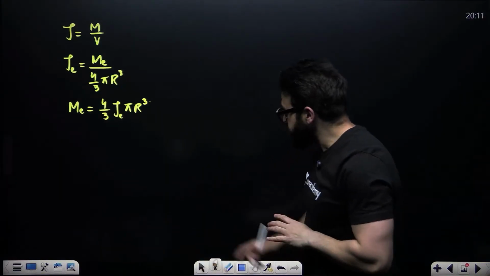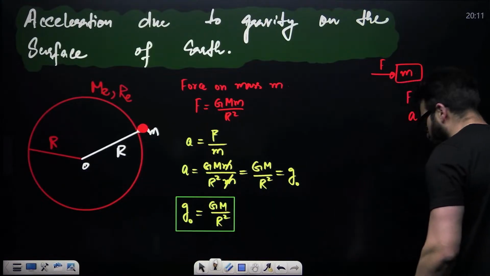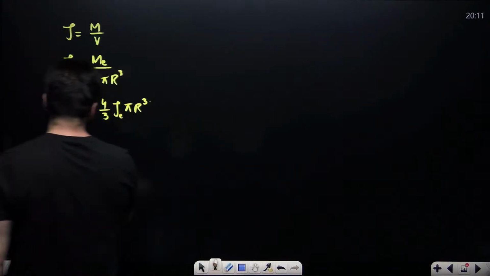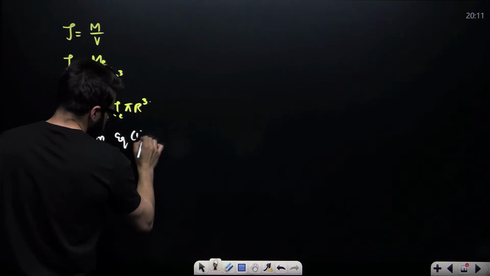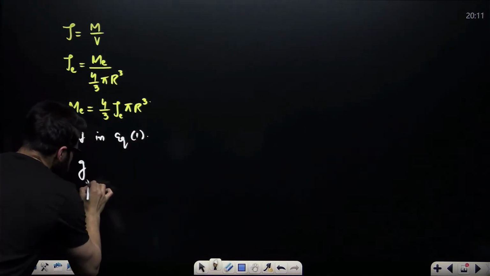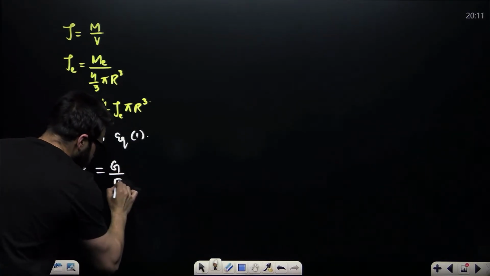Now, put this in the equation first. Instead of mass of Earth, I put this in the acceleration due to gravity on the surface of Earth, which is G divided by R square.